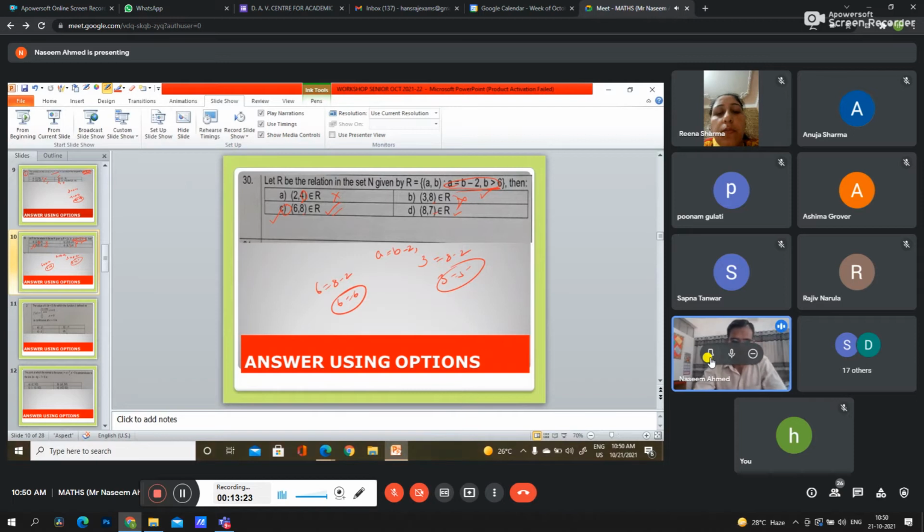Some wonderful students can do without pen and paper if their calculations are fast. So we can do some questions without pen and paper in the CBSE sample paper or other questions also.